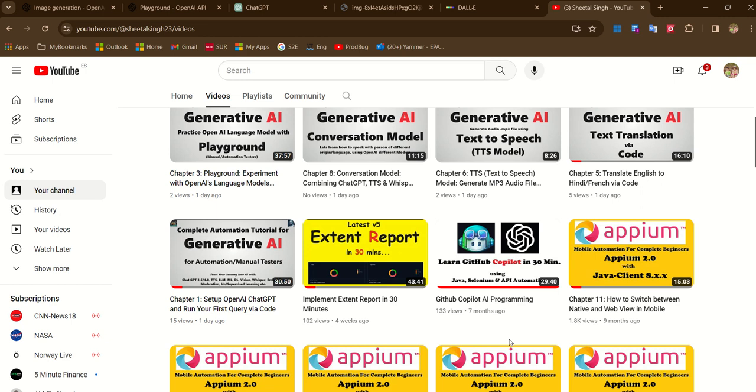Basically you just write one sentence in text format, like create a method to add two numbers, or maybe write a method to check if the text is a palindrome or not. Even real-time coding you can do, like in Selenium, if you want to find some text: search for shirt on Amazon and compare the results. You just write one sentence in IntelliJ, and it will write the complete code, which you can actually use in your scripting. So this is a really, very powerful tool, GitHub Copilot.